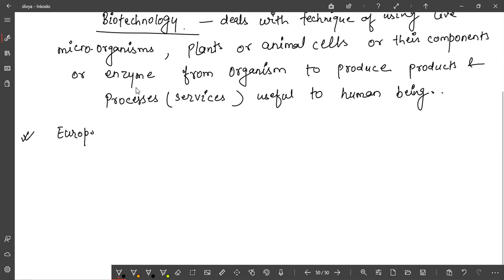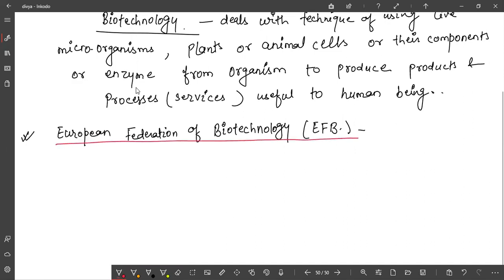EFB means European Federation of Biotechnology.